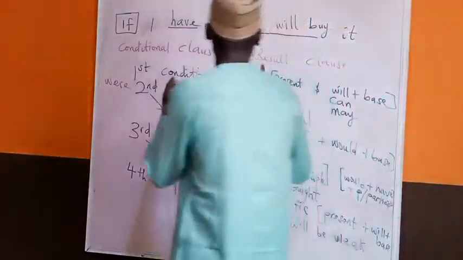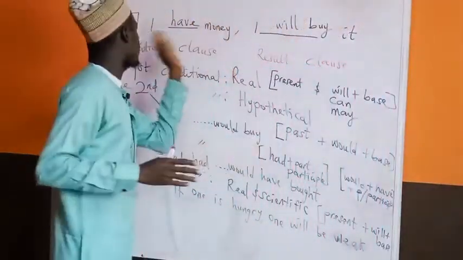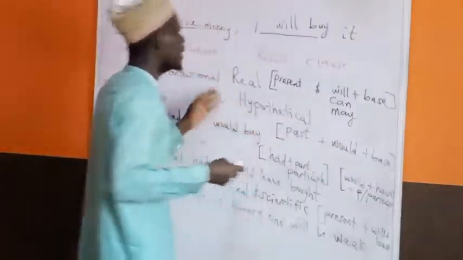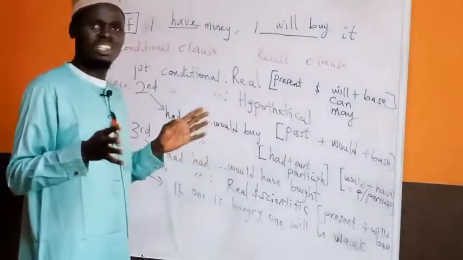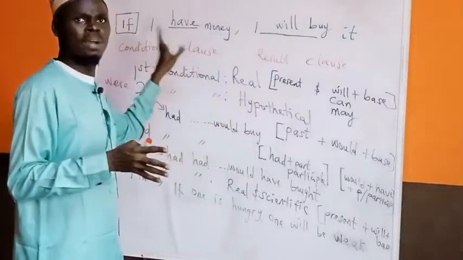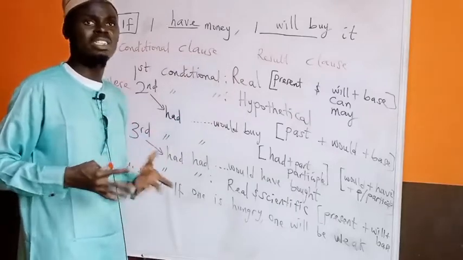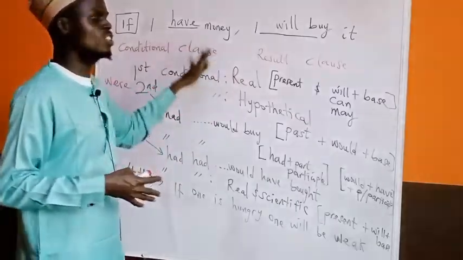Now, as you can see in the example here, if I have money, I will buy it. For example, I will buy the phone. My buying the phone here is the result, and the condition for my buying the phone is my having money. So if I do not have money, I will not buy the phone. That's the implication. This is called if-conditional statement.